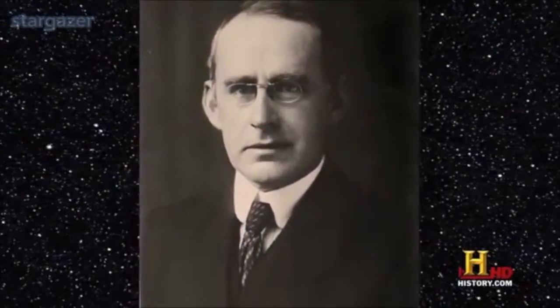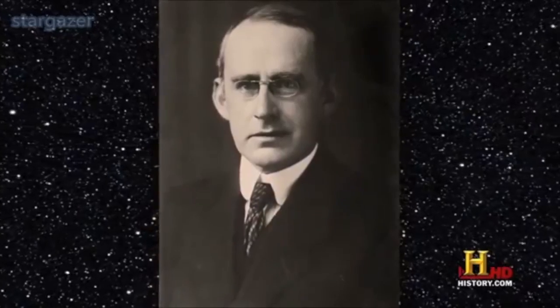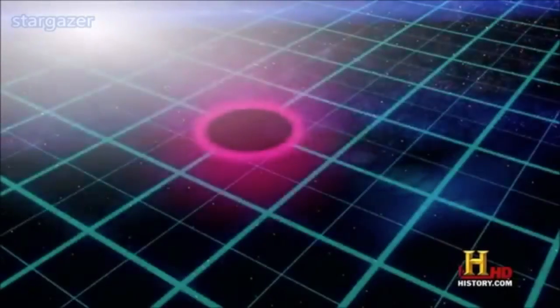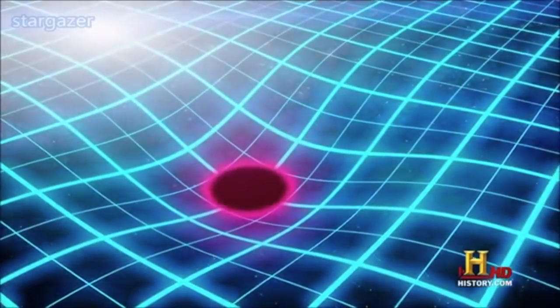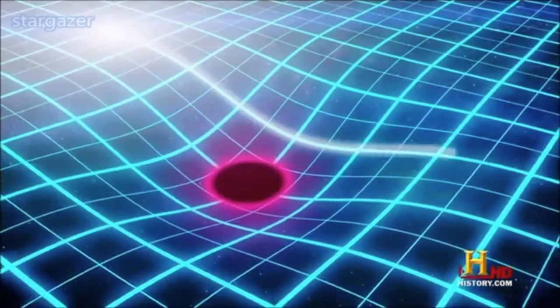In 1919, the astronomer Arthur Eddington went to the location of a total solar eclipse to test a prediction of Einstein's general theory of relativity. In 1915, Einstein published his prediction that gravity causes space to curve, and the light from stars would bend following that curve.